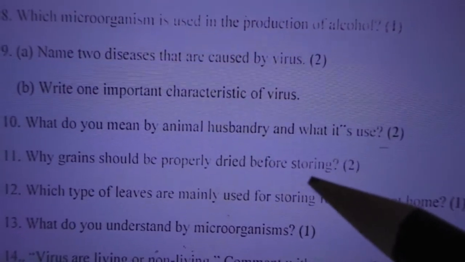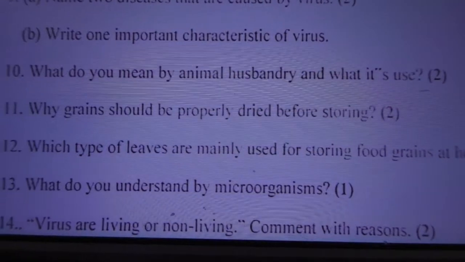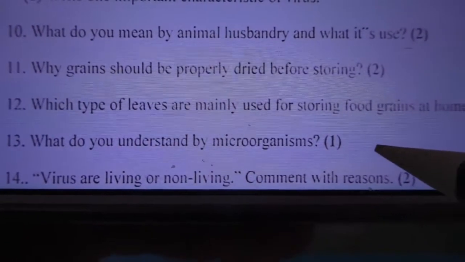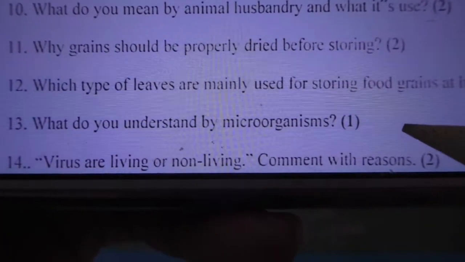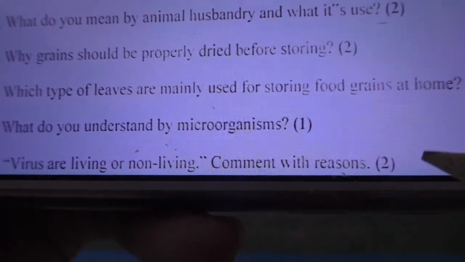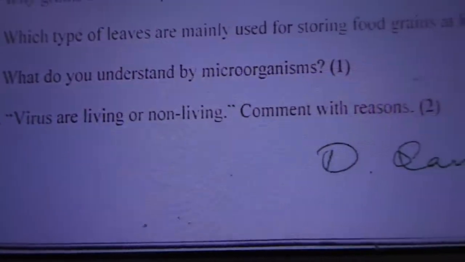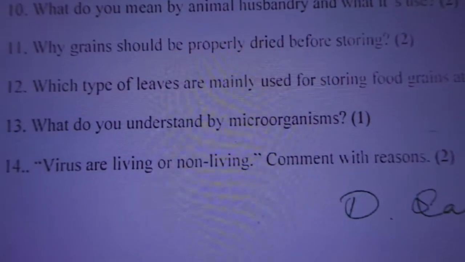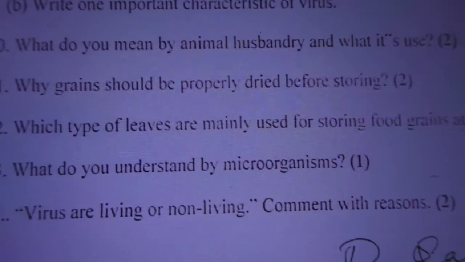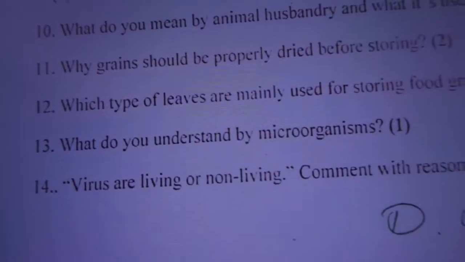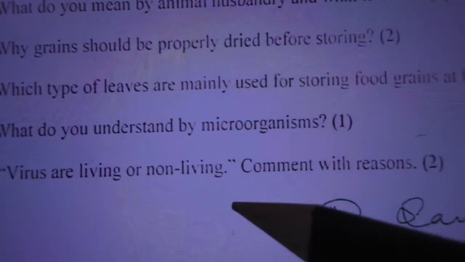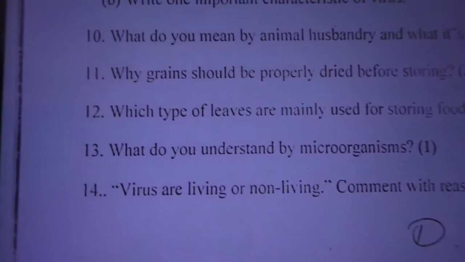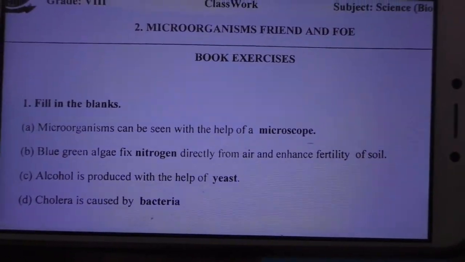Animal husbandry, this and all are in the first lesson. Okay, what do you understand by microorganism? The organism which cannot be seen through the normal eye is called a microorganism. Is virus living or non-living? Comment with reason. Virus is in between living and non-living character, isn't it? Because this virus has genetic material alone inside itself. So it needs another host cell to carry out further functions. That's why virus is categorized in between living and non-living. Okay, this is our class work, book exercise.